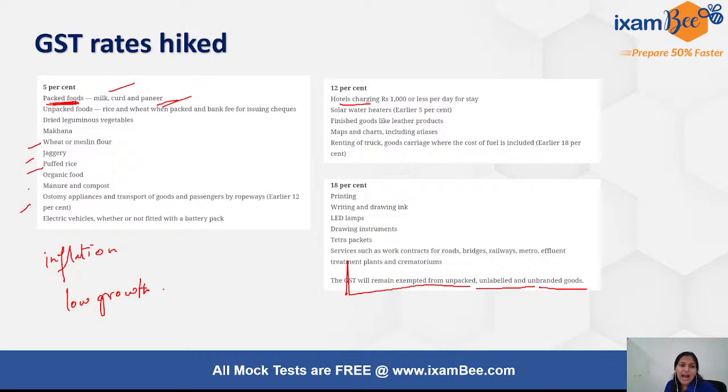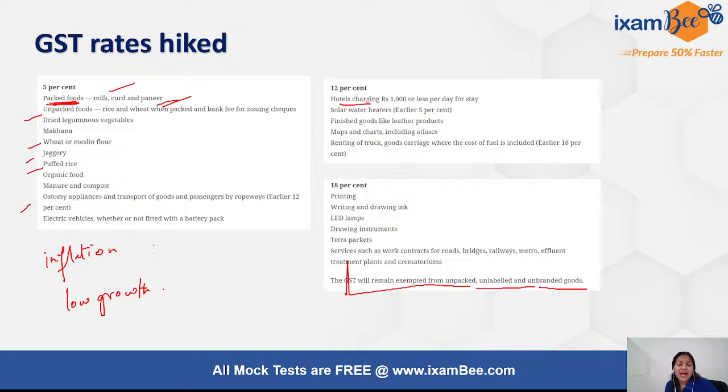All these they have brought under GST. Even unpacked foods of rice and wheat, when packed, and bank fee for issuing, have been brought under GST.